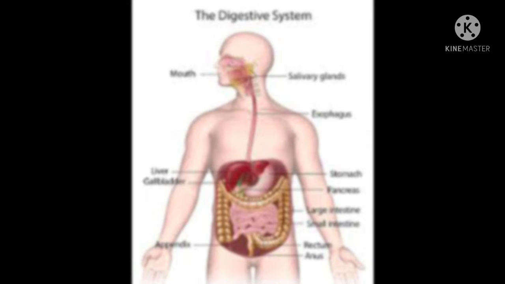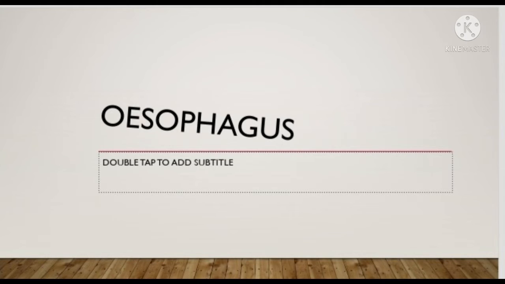The pancreas secretes pancreatic juice that contains various enzymes. The liver is the largest gland in the body. It has a rich supply of blood. Its main function is storage of glucose. The gallbladder is situated below the liver. It stores the bile, a digestive juice secreted by the liver.